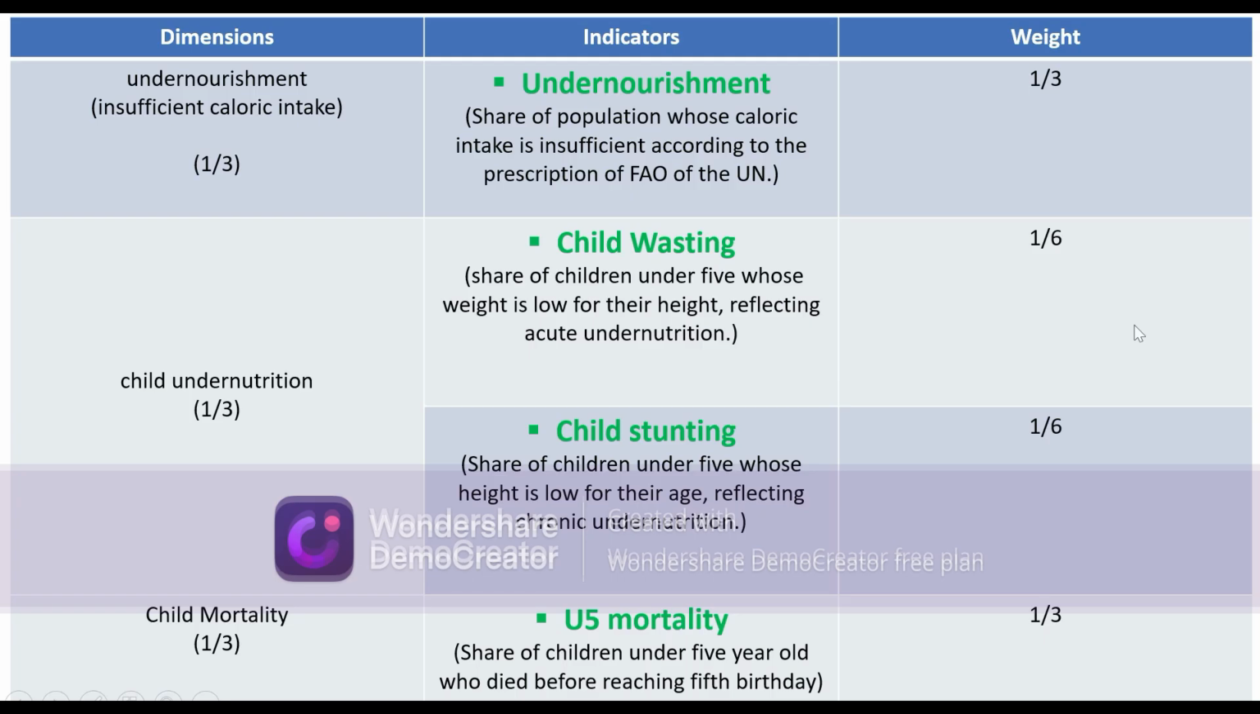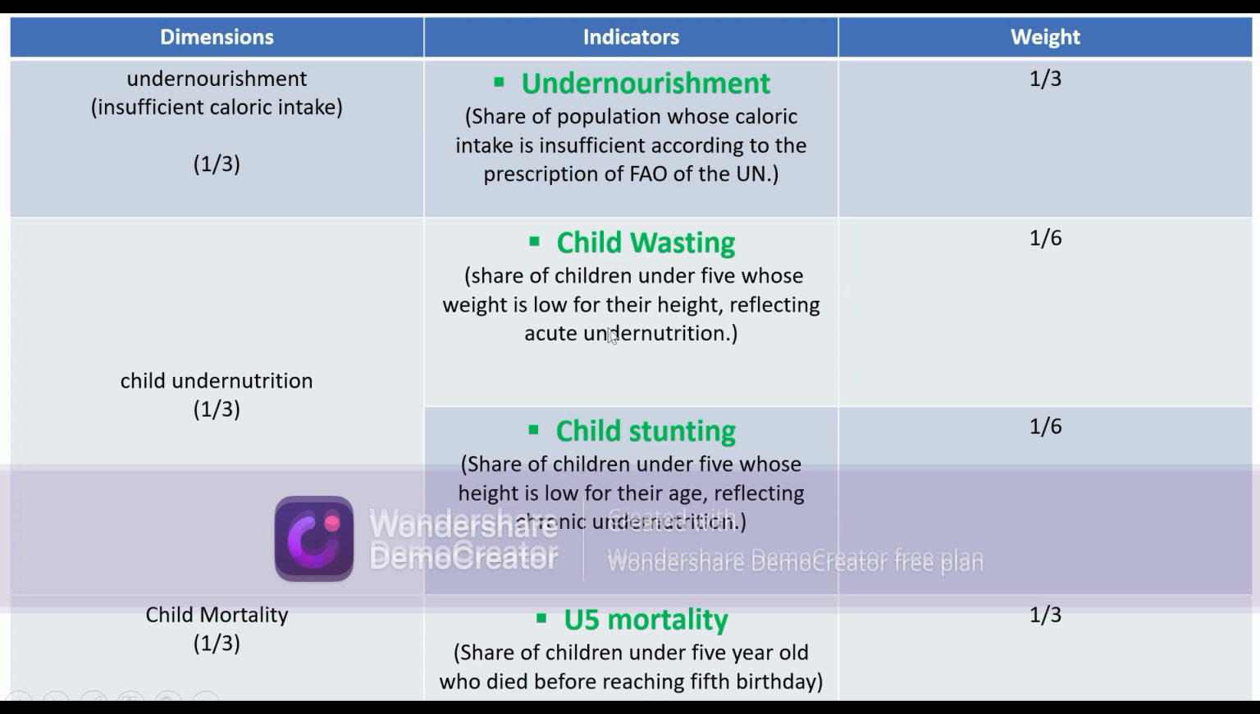So the dimensions of the GHI are these. There are three dimensions, that is undernourishment, child undernutrition, and child mortality. All three dimensions are given equal weight, that is one third, one third, one third.